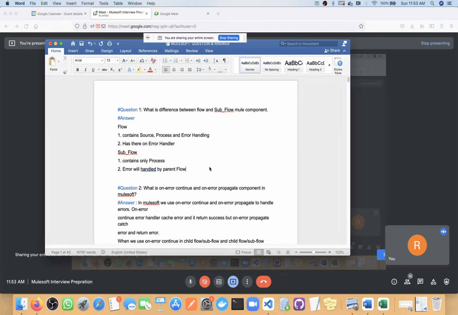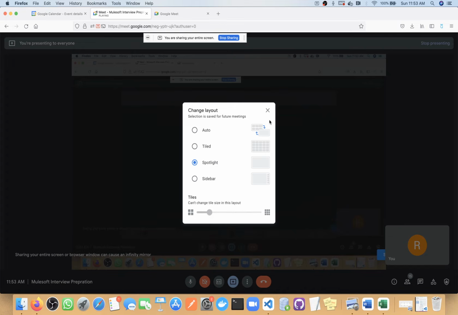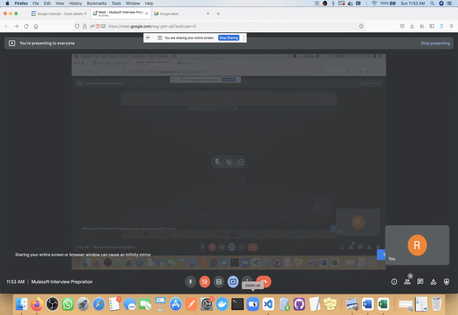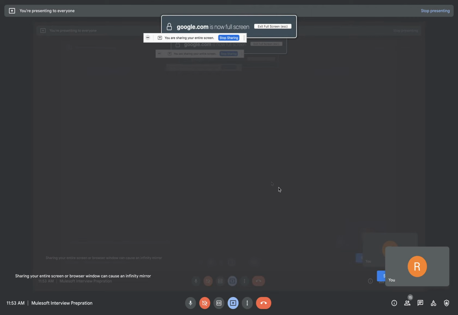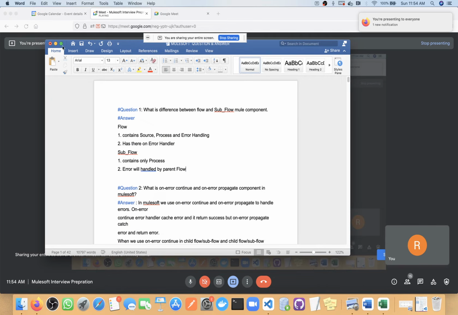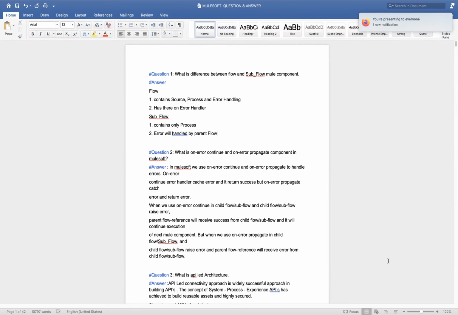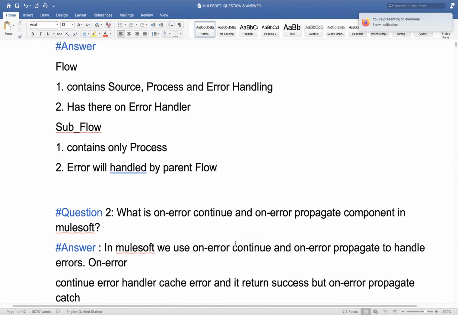Okay, now whenever... Could you please zoom in? Actually, the font is very low. Okay. It should be fine now.